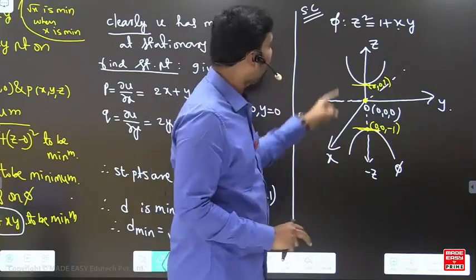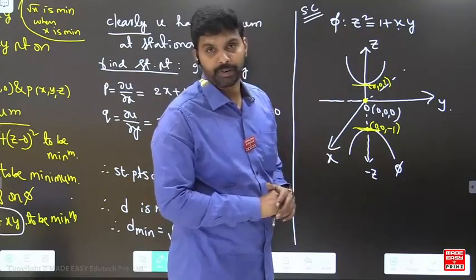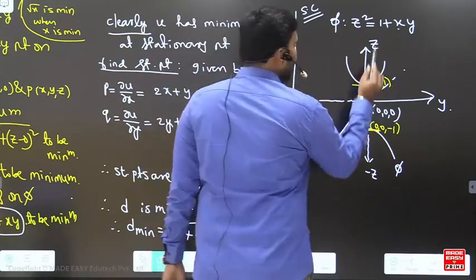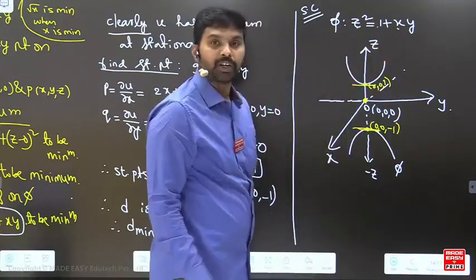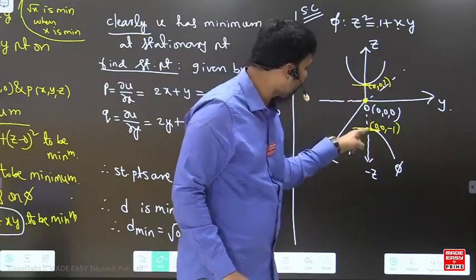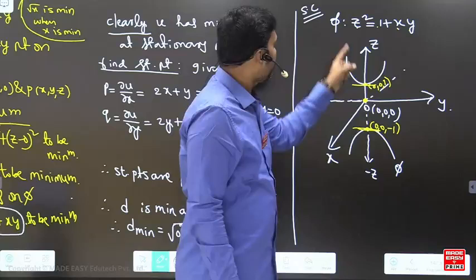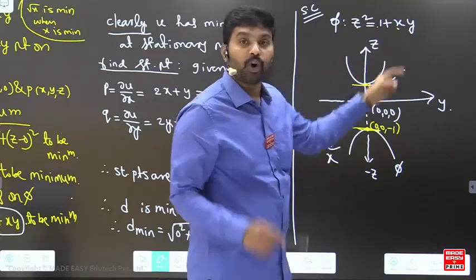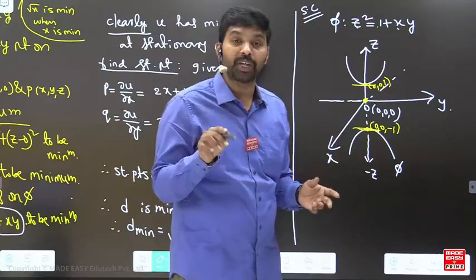It is having a negative plane and also a positive plane. Now you can see if I put x equal to 0, y is equal to 0, z is equal to plus or minus 1. That means this surface is touching the z axis at 0, 0, 1 and 0, 0, minus 1. This is a rough sketch. On the z axis, z square is equal to 1 means z is equal to plus or minus 1.